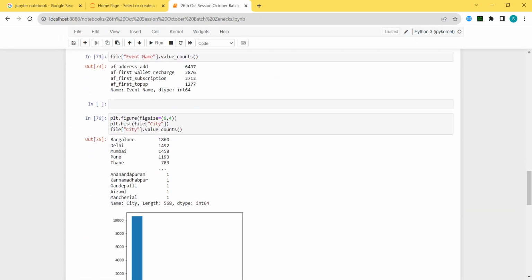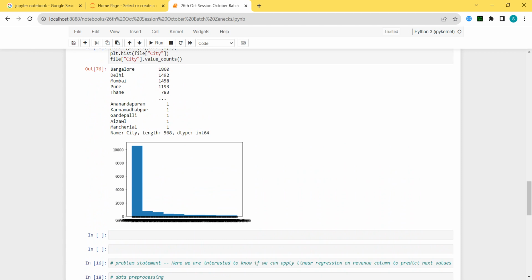What are we going to do next, sir? We are going to analyze what is already present in the data set. Let's say, for example, you got a data set from whichever company you are working in. Let's say Harini is working in my company, and I told Harini this is the data set for today. She did the descriptive analysis, so she should tell me the insights: sir, our company is performing very good in Bangalore, second number Delhi, third Mumbai, and so on. And then, sir, there is a list of cities where we are not performing very good. Slowly we have to do everything, but these insights are essential for me.